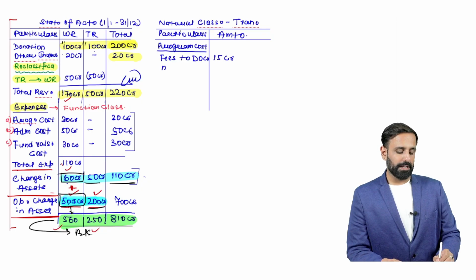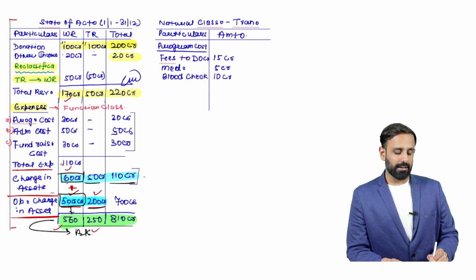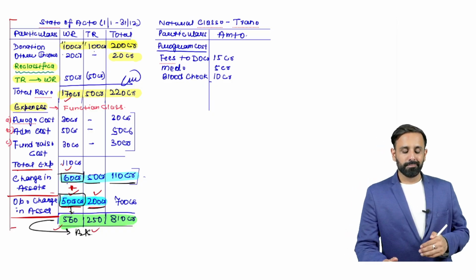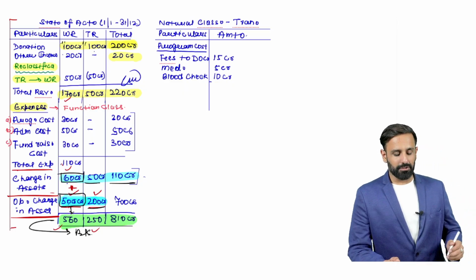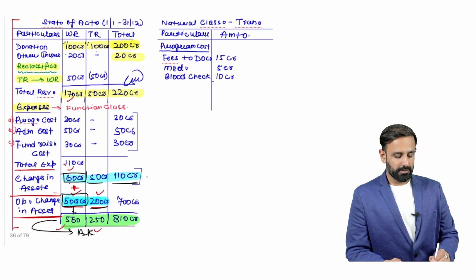You have purchased medicine of 5 crore, and you have done free blood checkup of people, that is 10 crore. So we have classified the program cost into natural classification. This is the first line item.